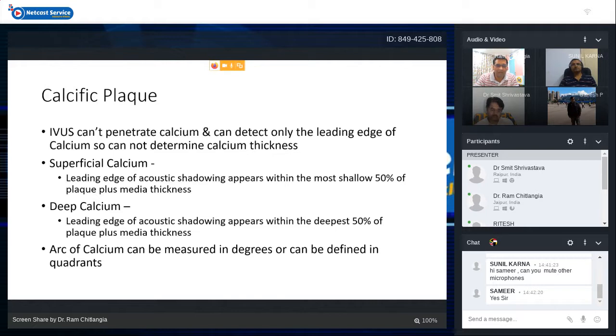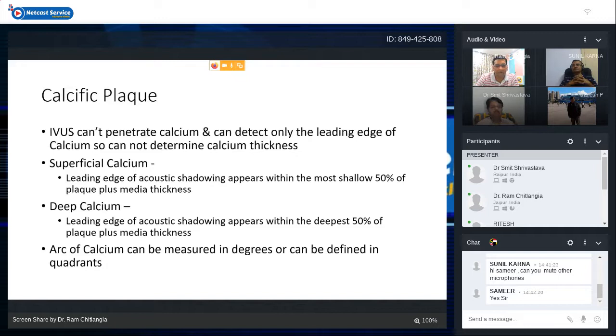and it gives us better outcomes in detection and treatment of calcium. On IVUS, there can be superficial calcium or deep calcium. Superficial calcium is the calcium where the leading edge of the acoustic shadow appears within the most shallow 50% of the plaque plus media thickness. Basically within the atheroma, if the calcium is within the shallowest 50%, then it is superficial calcium, or if it is in the deepest 50% of the atheroma, then it is deep calcium.